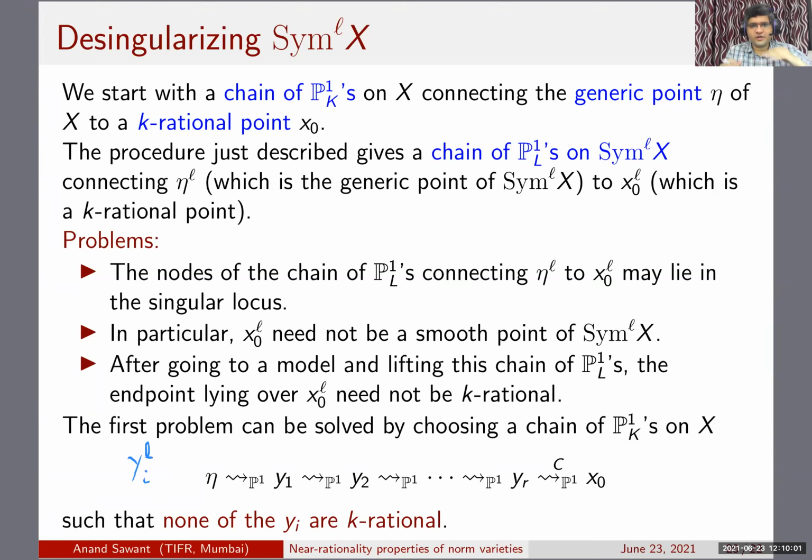The reason is that you first take the product, but then you are pulling back by the generic point. So just the fact that these have positive dimension, the dimension argument will tell you that these cannot lie on the diagonal. So then we don't need to worry about these yi's. So all the chain is in the smooth locus. This chain of rational curves is all lying in the smooth locus. Only the endpoint x naught to the L is in the singular locus, and that's what we need to handle.